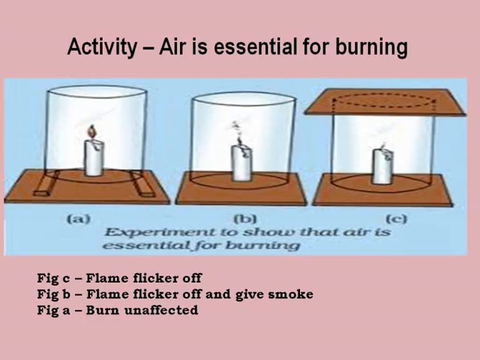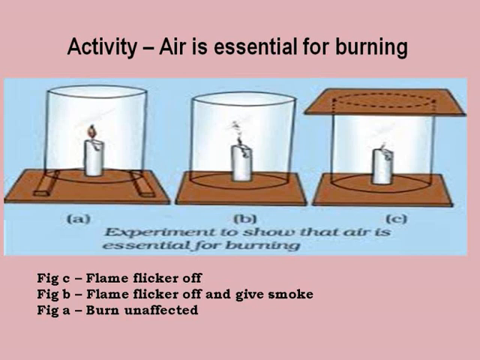We can show with an activity that air is essential for burning. For this, fix a lighted candle on a table, put a glass chimney over the candle and rest it on wooden blocks in such a way that air can enter the chimney. Mark it as A. Observe what happens to the flame. Now, remove the blocks and let the chimney rest on the table. Mark this as B. Again, observe the flame.